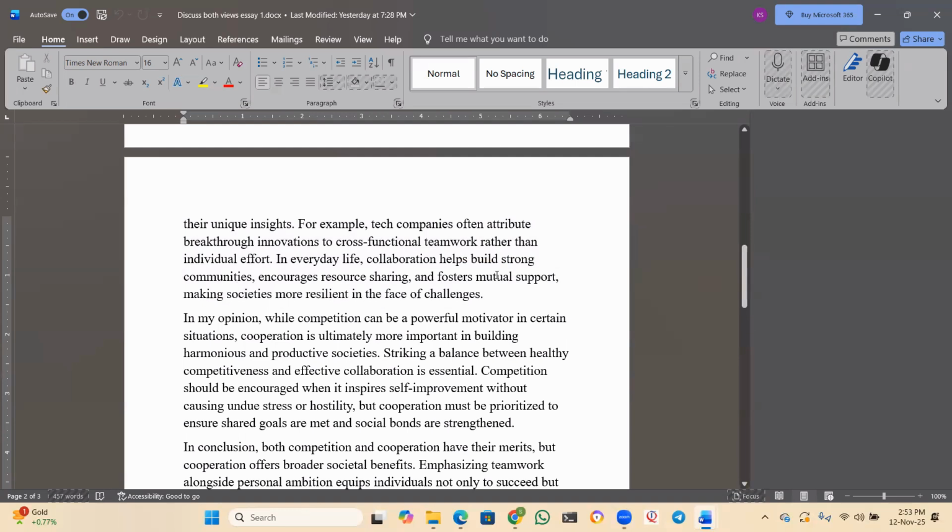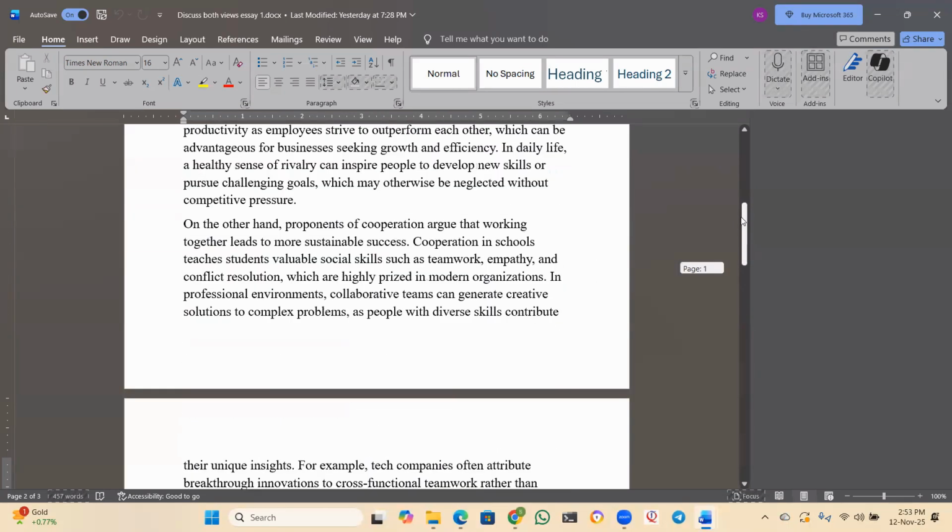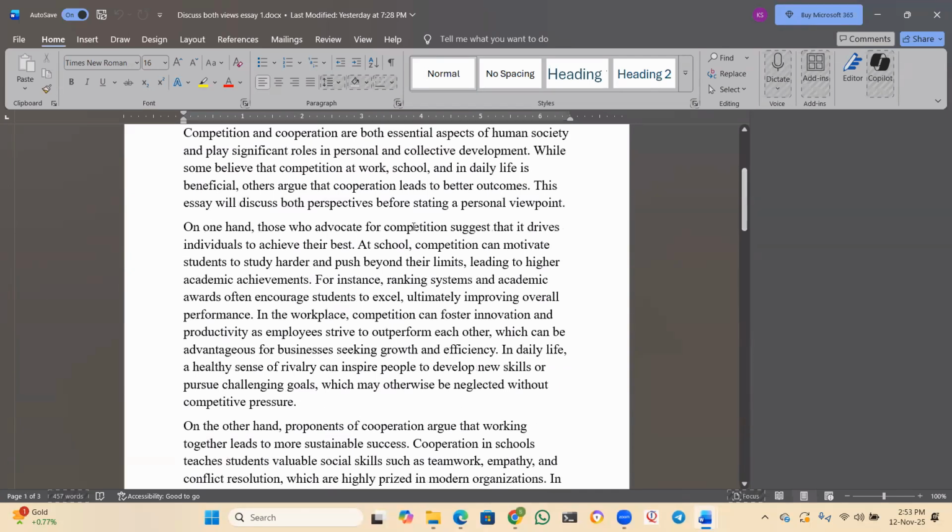So I thought about competition in the first paragraph. I'll tell you again, be careful. Competition. How did I generate ideas? I thought about competition at school first. What is the advantage of having competition at school? Then I wrote that idea and I gave an example. Good. Then what is the advantage of having competition at workplace? I just gave the idea.